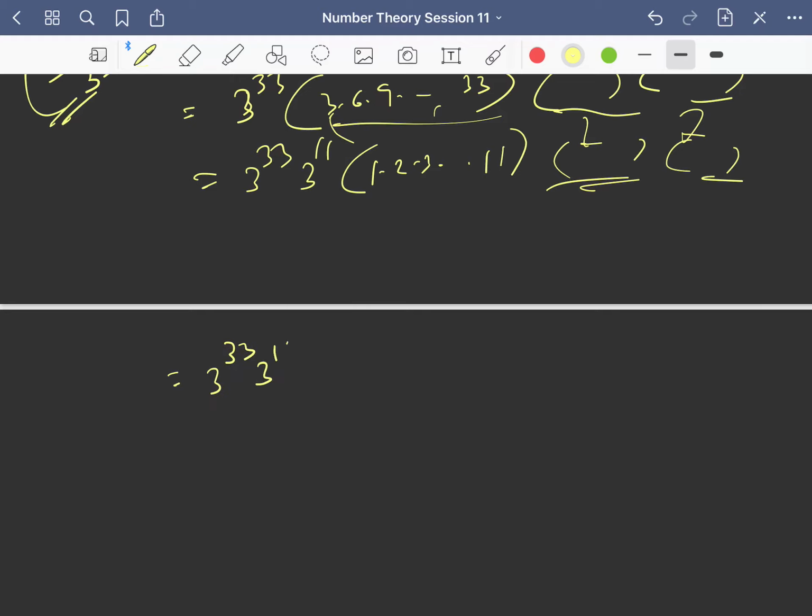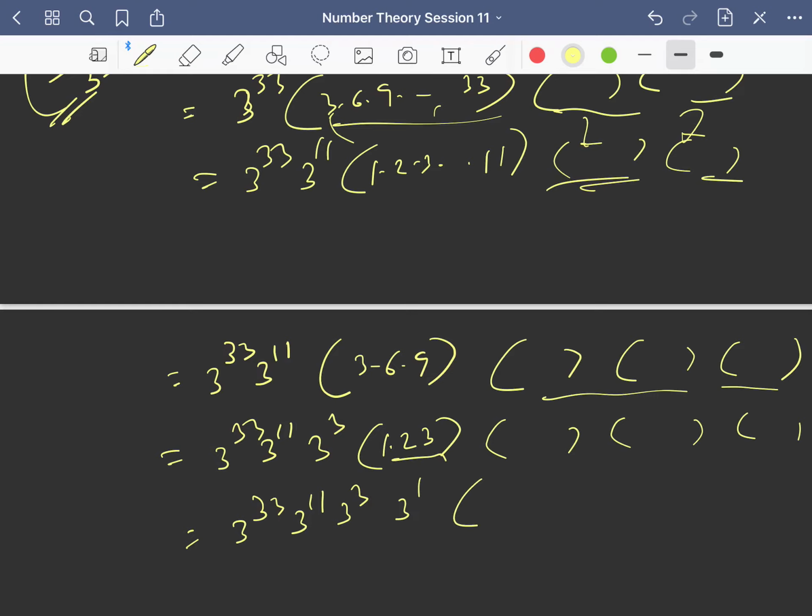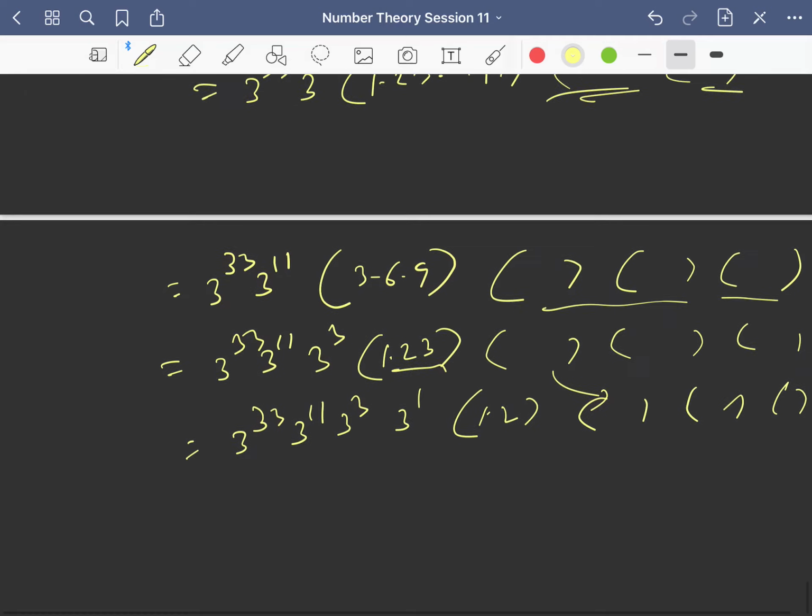So you have 3 power 33, 3 power 11 into this, let us take the multiples of 3 common again, right? And let us leave out the numbers which are not multiples of 3. So again you can take 3 common, you will get 1, 2, 3, and let us just leave this out. So 3 power 33, 3 power 11, 3 power 3, and from here you will get 3 and 1 into 2 as it is, and just leave these numbers which are not a multiple of 3.